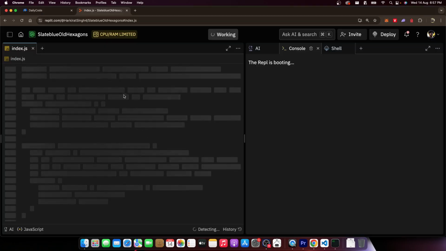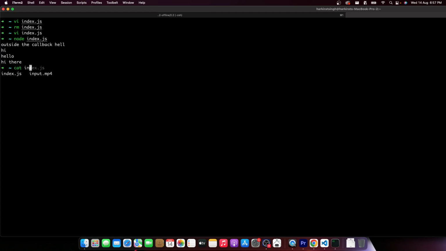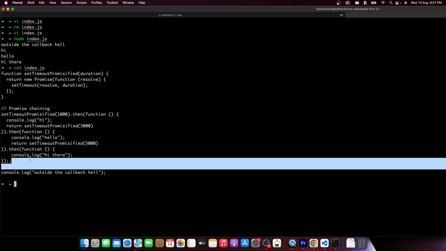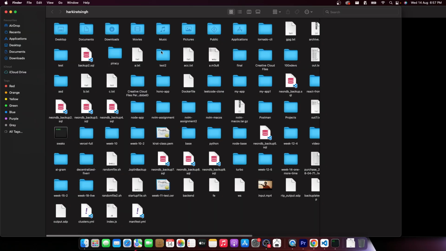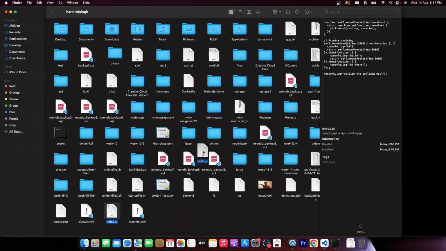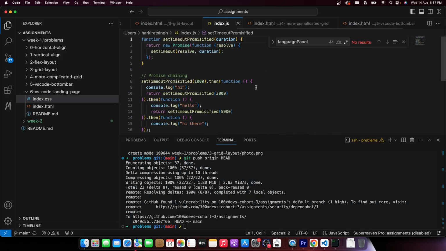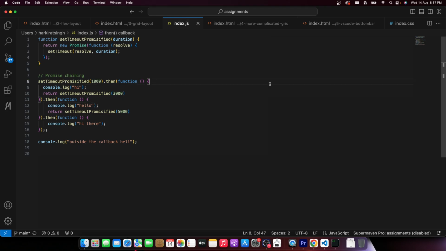And visually, it looks slightly better, right? Arguable if this is slightly better or not, but this is the conventional answer you give when someone asks. Let me also open this in Visual Studio Code now. There we go. This is the answer you give. If someone asks why a promise is better, you say, okay, callbacks have callback hell. If you use promise chaining, you can have slightly cleaner syntax compared to callbacks.